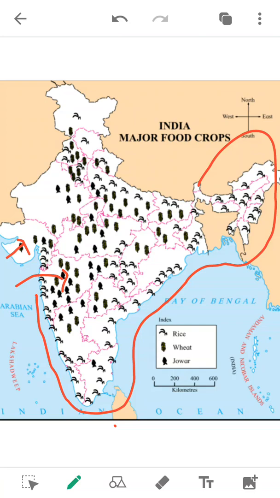Which food crops are grown in North India? This is North India. This is all North India. Which food crops are grown in North India? Wheat, and some areas also grow rice, but generally they grow wheat. You know, Punjab is the biggest producer of wheat in the country. Most wheat is produced in Punjab all over India. So what is grown more in North India? Wheat. And rice is also grown, only in those areas where water is available in large quantity.